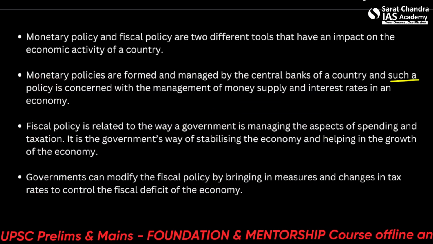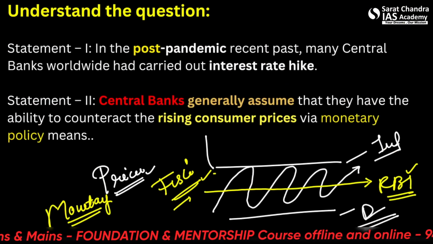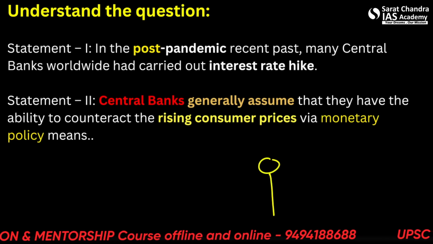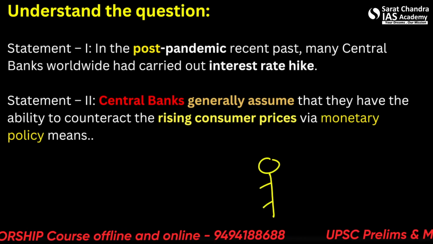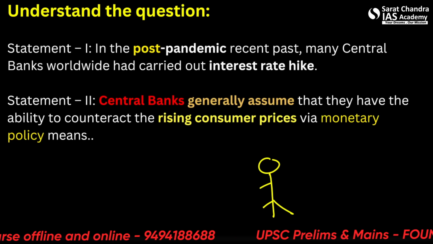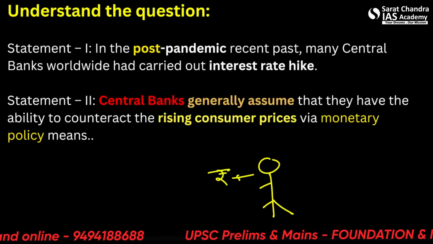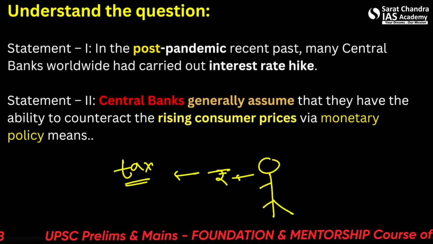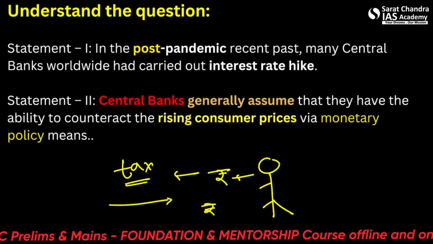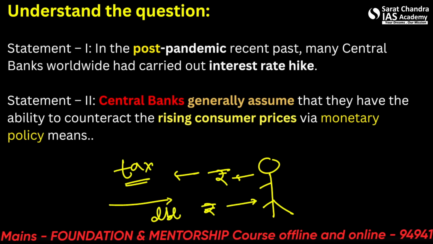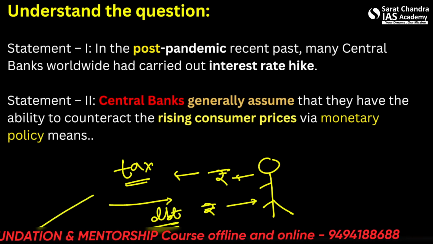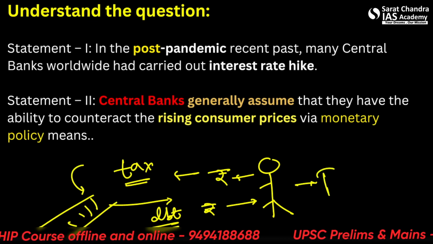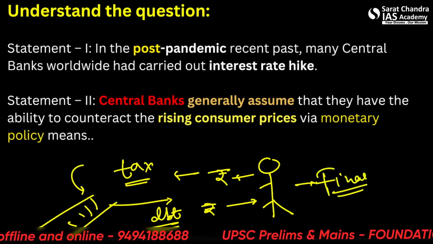So let's say if the government wants to have more money, it will increase the taxation. If the government wants to pull money out from people, it will just increase the taxation, saying give us more money. And if the government wants to have less money and wants to give people more money, it will use DBT, inform various schemes, decrease the toll, decrease the tax. There are many things. So this is all fiscal policy.